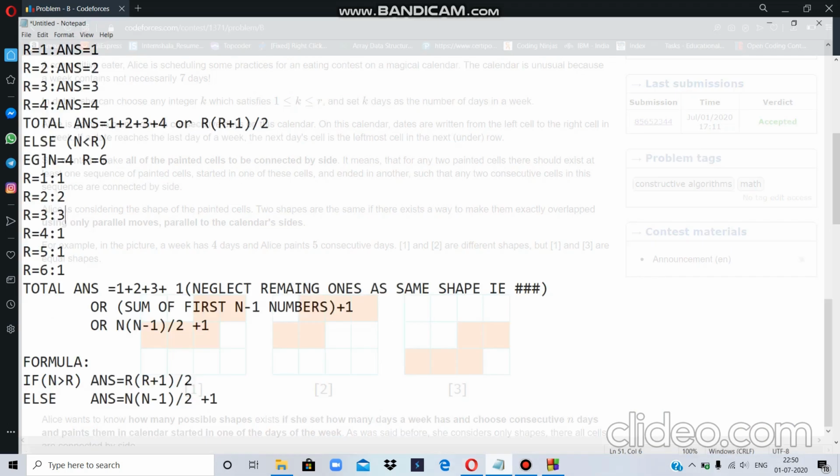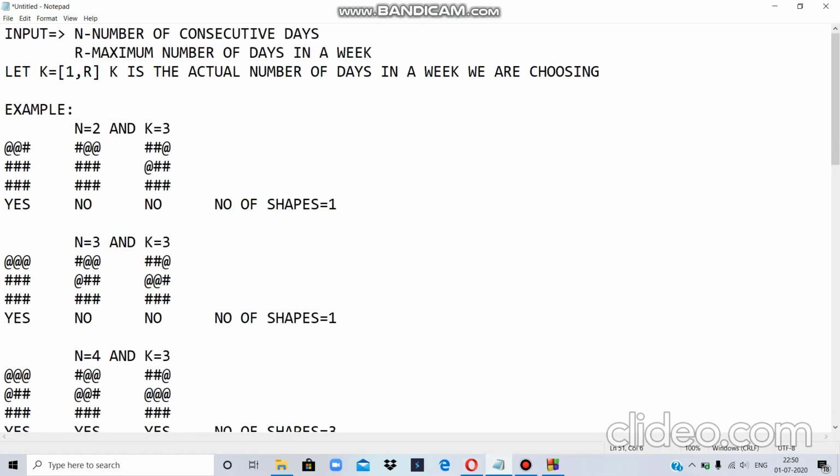Firstly, the input. The input is in the form of n and r, where n is the number of consecutive days which we have to paint, and r is the maximum number of days in a week. Now for some time let's forget about r and only think about k. Let us take k as the actual number of days.